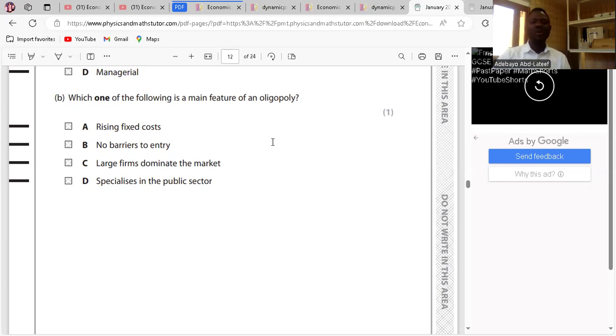Rising fixed cost. In oligopoly, because there are few large firms, they operate on a larger scale. So over time, even their fixed costs would reduce because they will be spread across their outputs. No barriers to entry? There's a barrier to entry in oligopoly because they can heavily invest in advertisement to not allow access of small firms. Specialized in the public sector? The public sector is a government institution, so it's not really it.